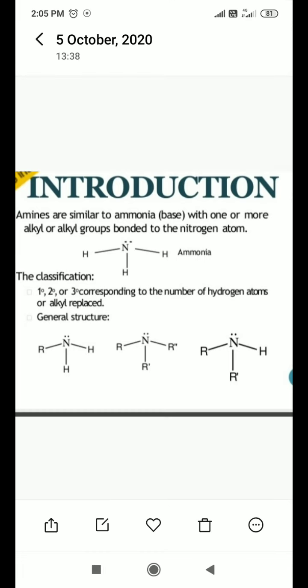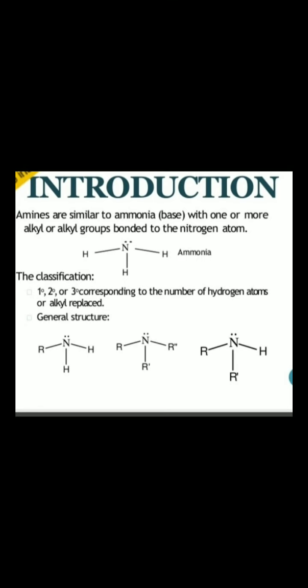Here one hydrogen atom is replaced with R, so it becomes RNH2. RNH2 is a primary amine, because only one hydrogen atom is replaced. The primary amine is shown in the structure on the left side of your screen.